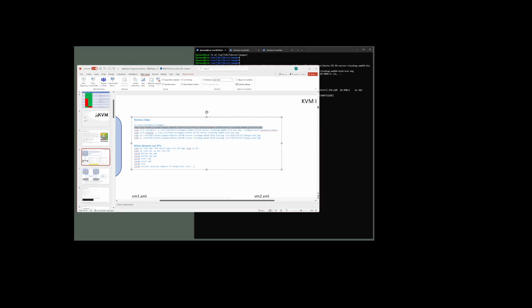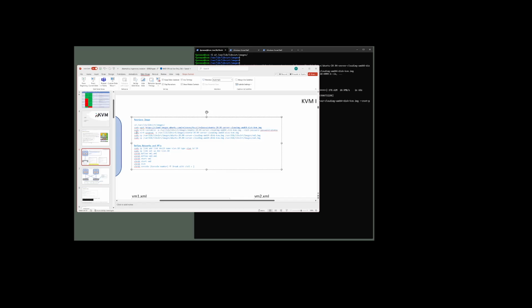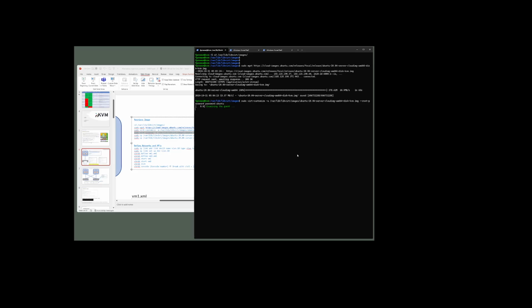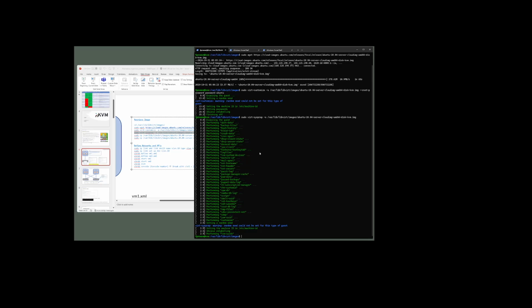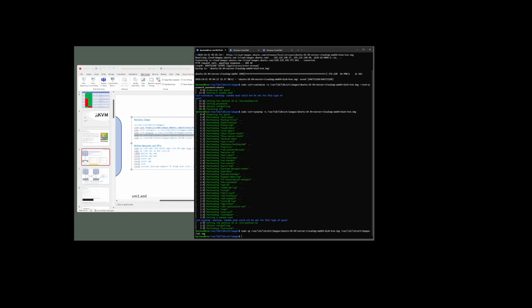Okay, it's going to customize the image before we duplicate it. So we'll put a password in there of Ubuntu. Get that ready for multiple VMs. Right, I'm going to make a couple of copies of it for VM1 and VM2.